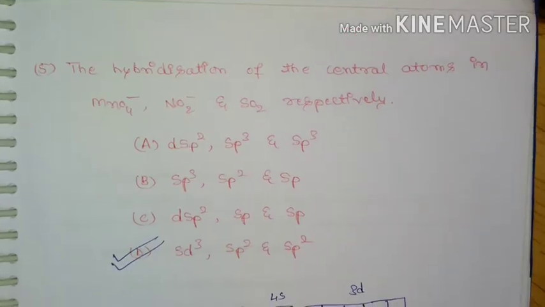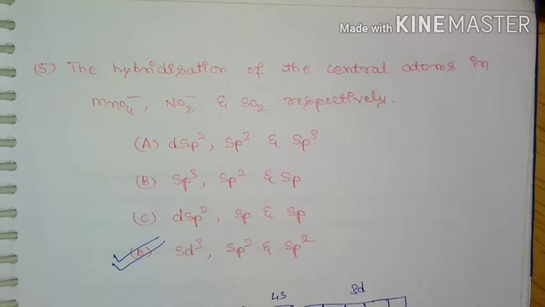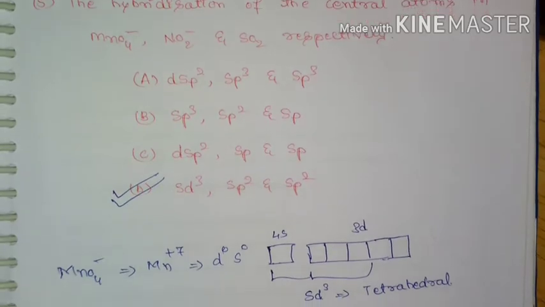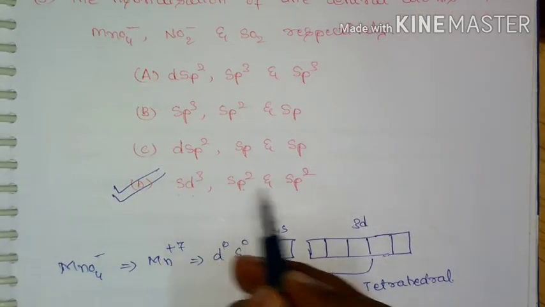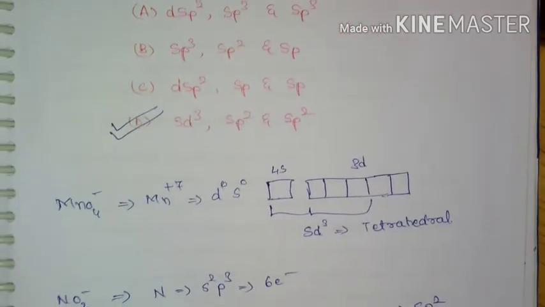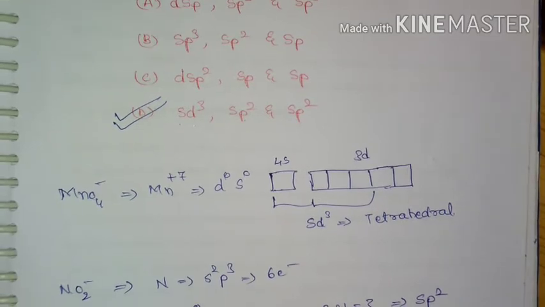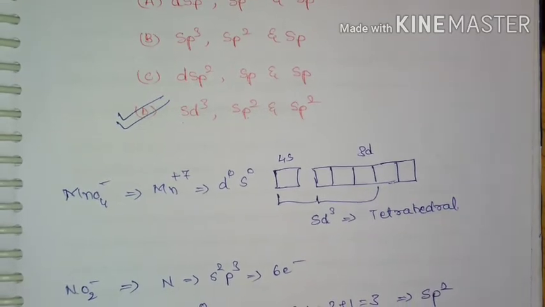Next is the hybridization of central atom in MnO4 minus, NO2 minus, SO2 respectively, and the correct option for this one is sd3, sp2, sp2. And here is the explanation.